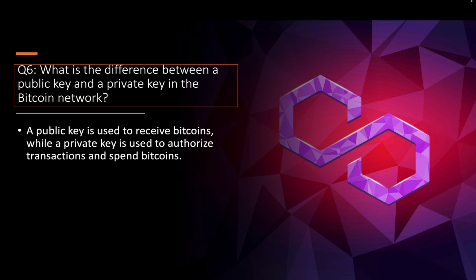Question number 6. What is the difference between a public key and a private key in the Bitcoin network? A public key is used to receive bitcoins, while a private key is used to authorize transactions and spend bitcoins.